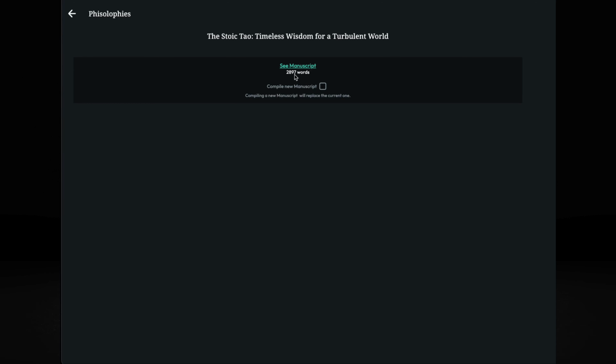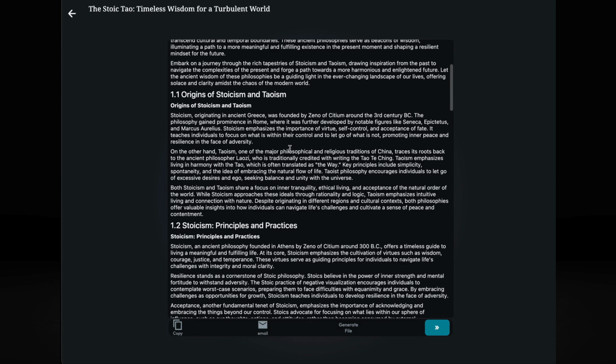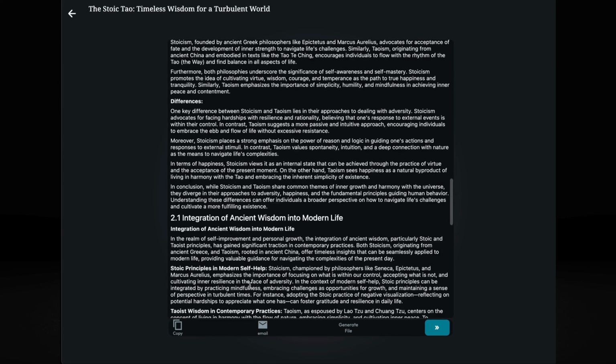You could make longer projects, but actually WABABAI shines with short books of 5,000 to 10,000 words or less, where you have a very particular point of view you want to make. Have AI help you make that point of view, make your statement, make your point. And again, you have the manuscript. You can actually copy it and take it to another app. You can send it by email,